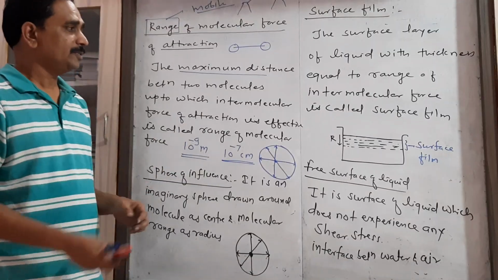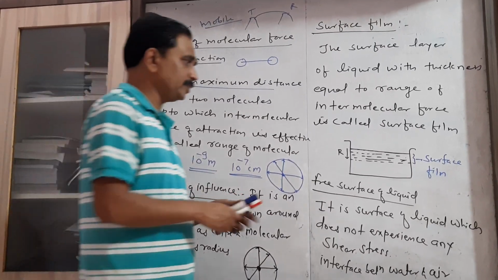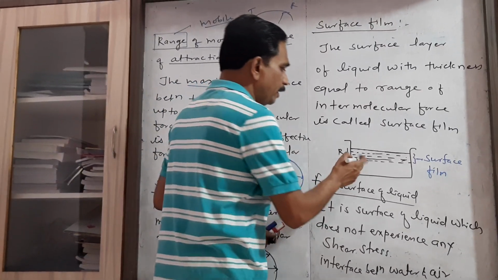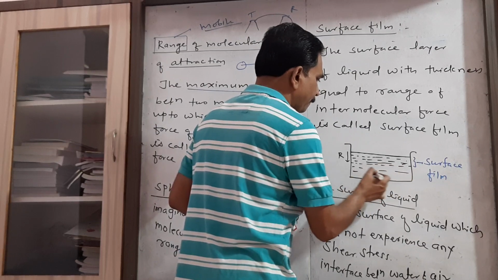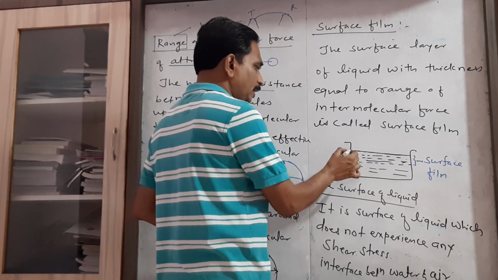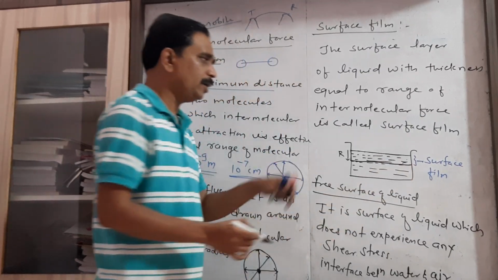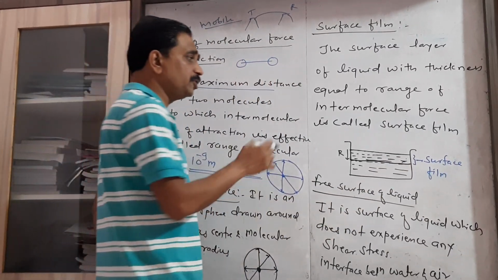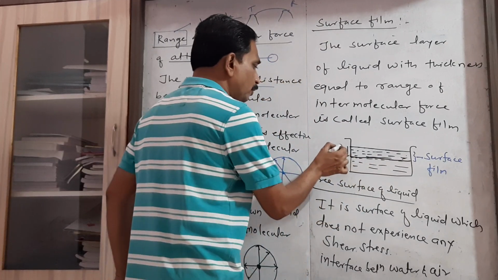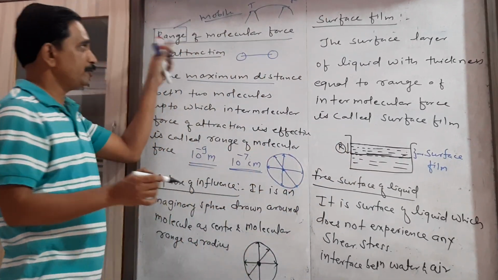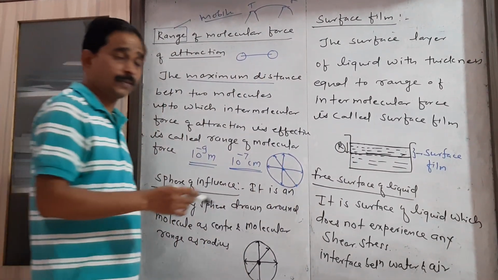Then consider the next definition. What do you mean by surface film? When we consider a liquid in any container, we have to consider a certain layer of liquid below the free surface whose thickness is equal to the range of molecular force.